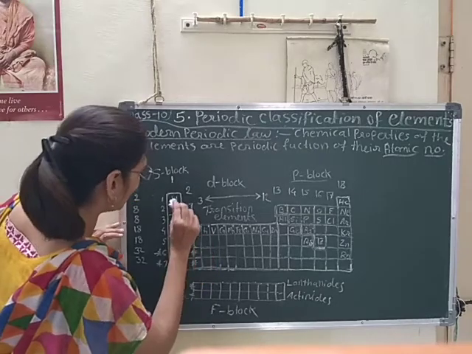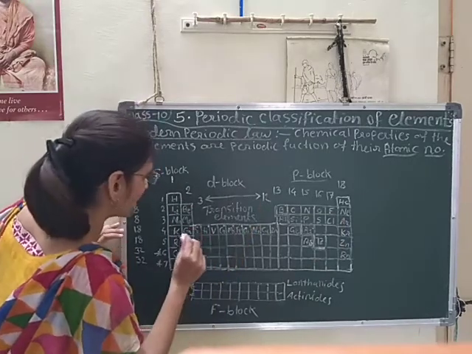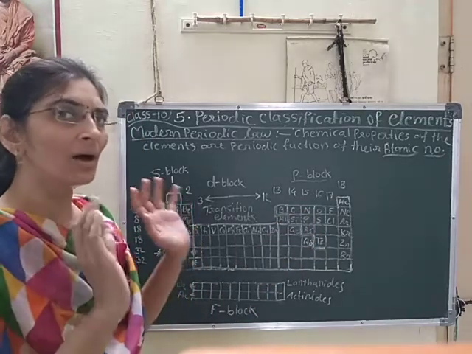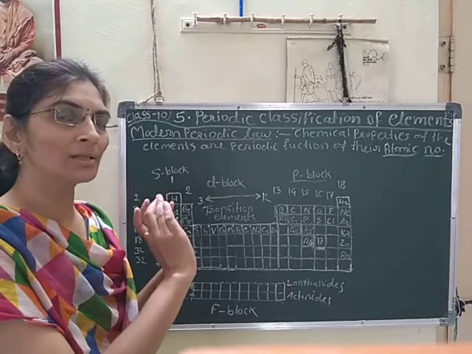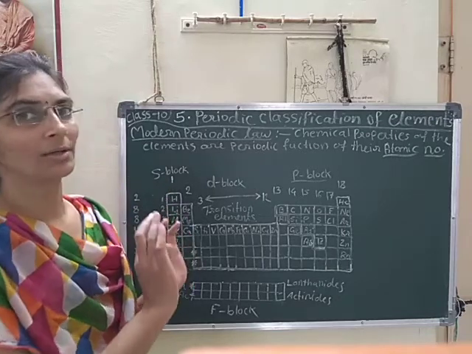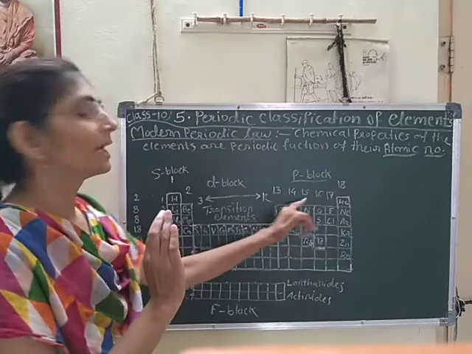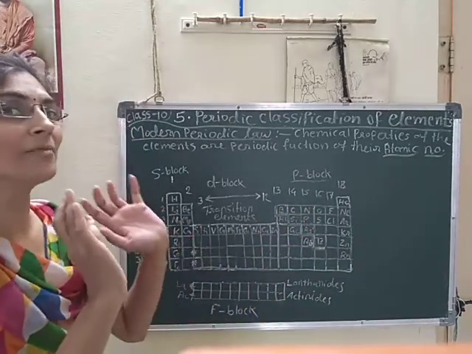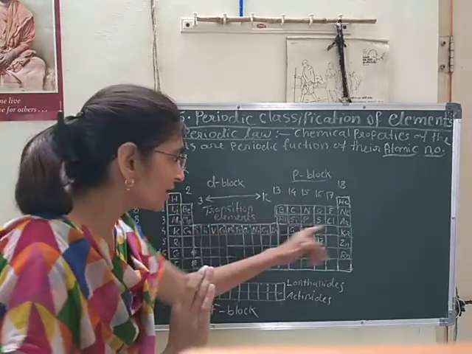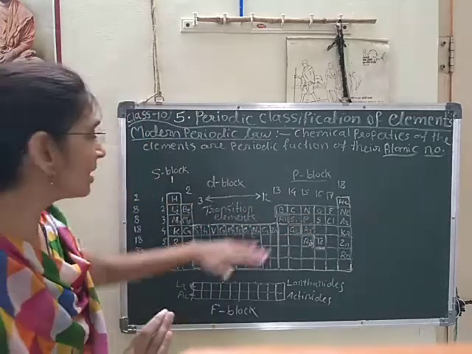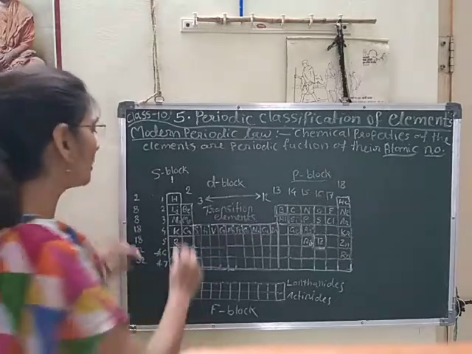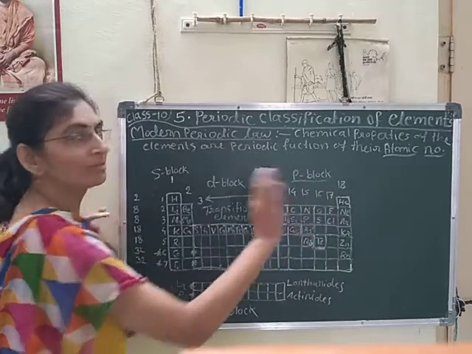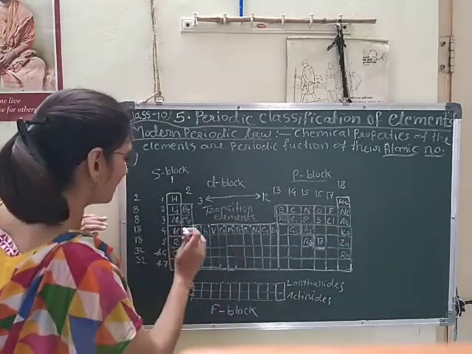From hydrogen up to calcium, there are 20 elements. Yes, we noticed this in Newlands' classification also, and in Mendeleev's classification also. Up to calcium, these elements are very important. And up to calcium, which periodic table is formed? That is called the mini periodic table. Up to calcium: 1, 2, 3, 4, 5, 6, 7, 8, 9, 10, 11, 12, 13, 14, 15, 16, 17, 18, 19 and 20.